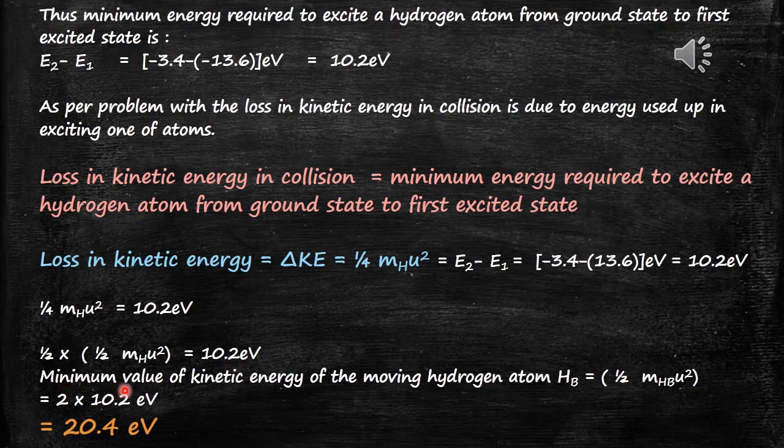Minimum value of kinetic energy of the moving hydrogen atom HB is equal to half mHB u square. Therefore 2 into 10.2 electron volt. So the final answer is, after multiplication, you will get 20.4 electron volt. So this is the minimum value of the kinetic energy of the moving hydrogen atom HB.